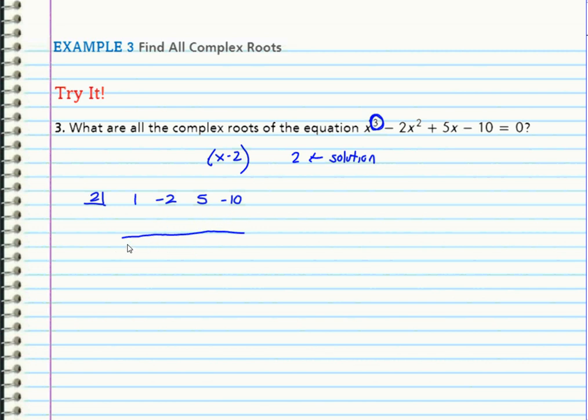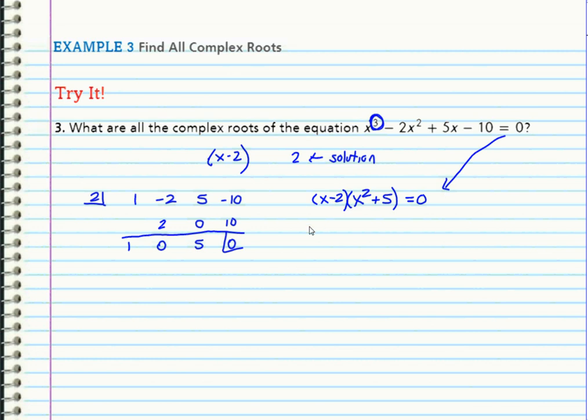Whoops, do all that again. And I add, I get 0. So I have a remainder of 0, which is good. That's what I wanted, by the way. When I plugged in a 2, I should have gotten 0, and that's what I got. This becomes that I have factored this big, long polynomial into x minus 2 times x squared plus 5, and the whole thing's still equal to 0. That's what I'm trying to get, equal to 0.